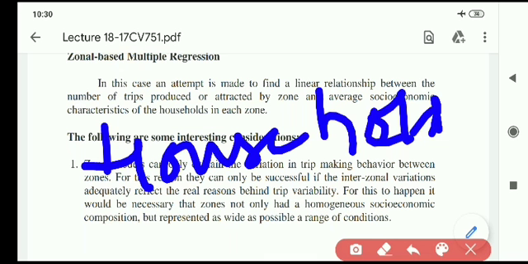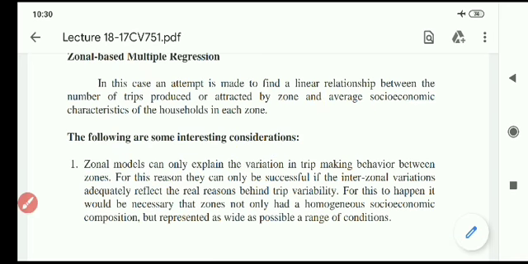Zonal model means zonal characteristics are taken. Household model means individual residential or household characteristics are taken. But in both cases, dependent and independent variables will be there.